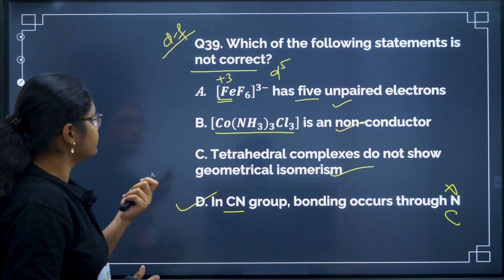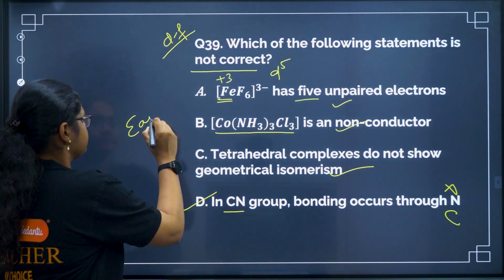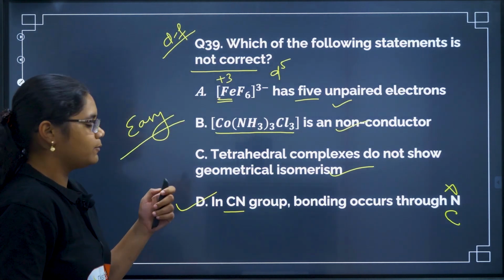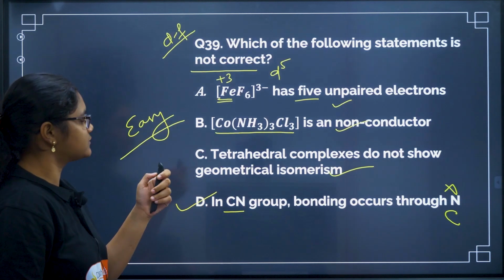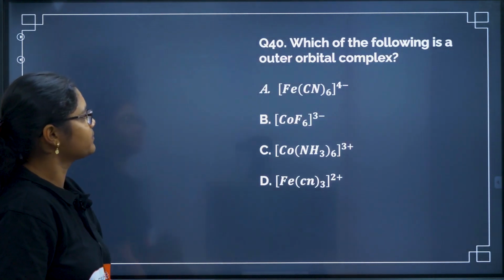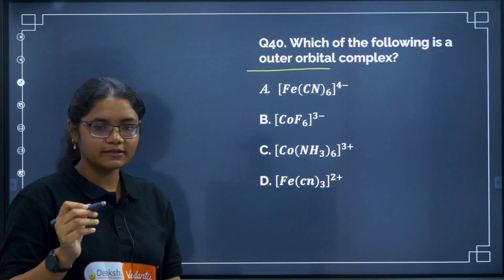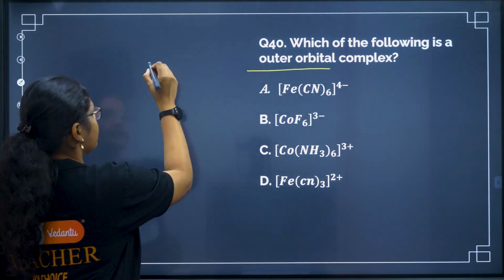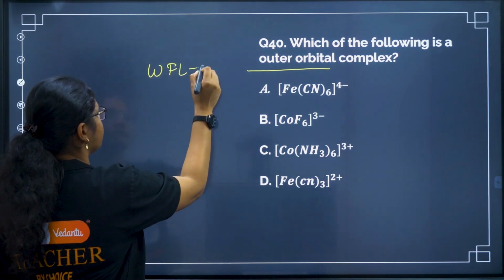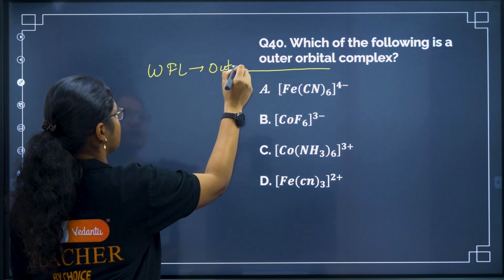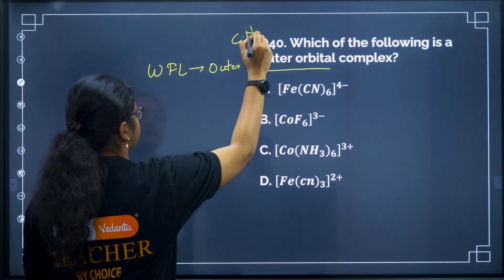Okay, now let's move on. This is also a very easy question, right? I hope all of you have got the correct answers for these questions. Let us go to the next question. Which of the following is an outer orbital complex? For this, you should know that generally for a weak field ligand, we will get an outer orbital complex. Again, chapter coordination chemistry, right?